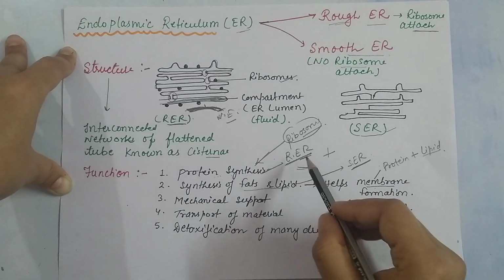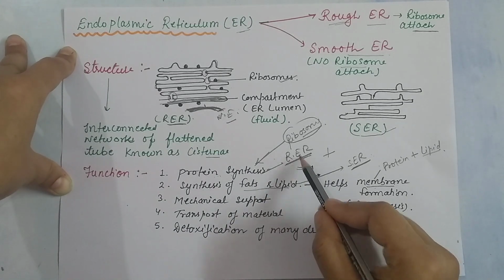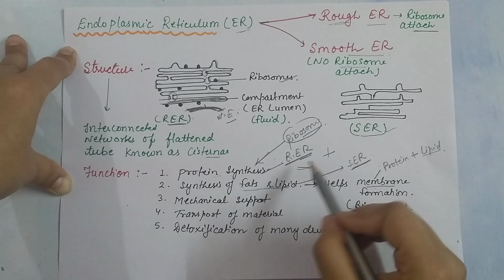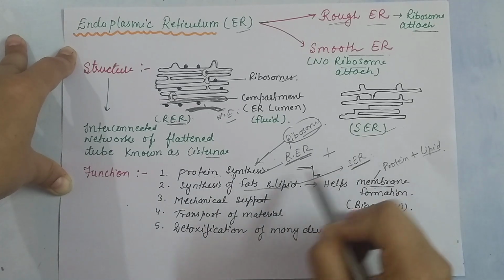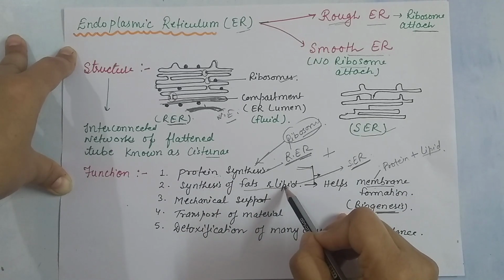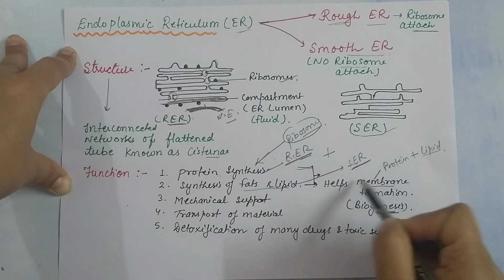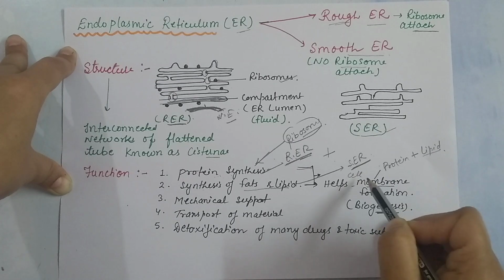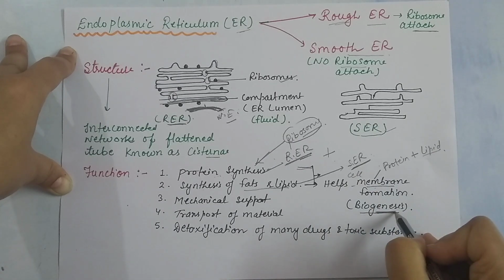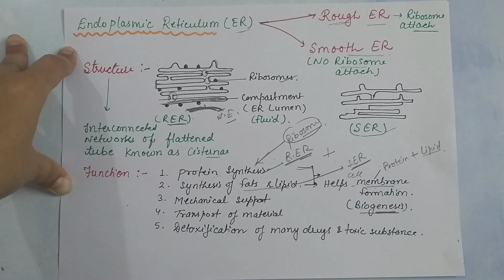So we can say that the rough endoplasmic reticulum is used for protein synthesis, the smooth endoplasmic reticulum synthesizes lipid, and when both help in the formation of the cell membrane, this process is called biogenesis.